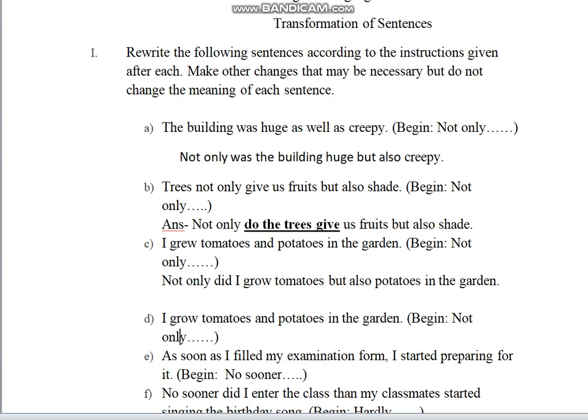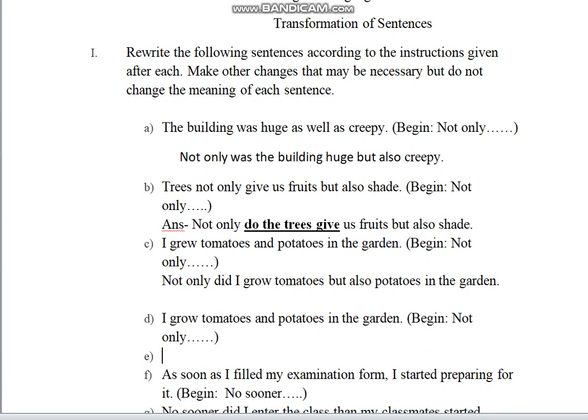But here the speaker is saying that she does this often. So the answer will be, not only do I grow tomatoes, but also potatoes in the garden.